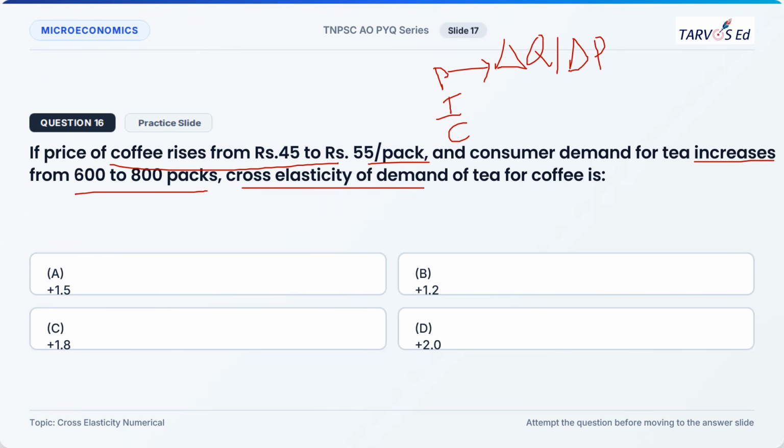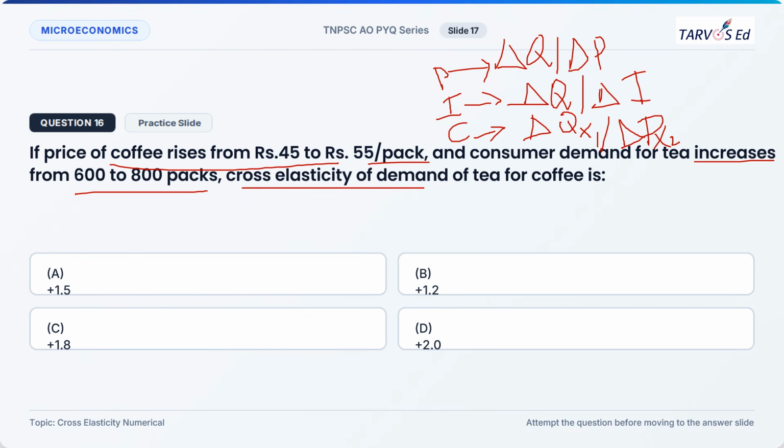For income, it is the proportionate change in the quantity demanded due to a proportionate change in the income. In the case of cross elasticity of demand, it is the proportionate change in the quantity demanded of X1 due to a proportionate change in the price of X2.